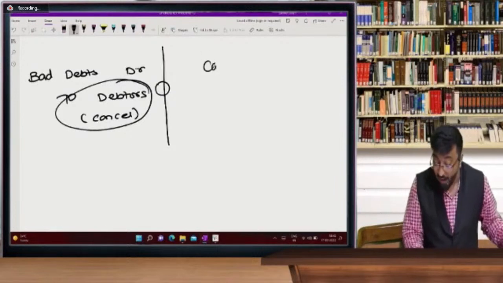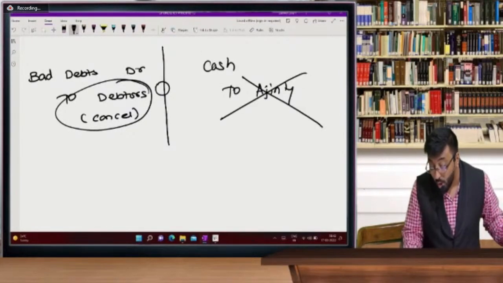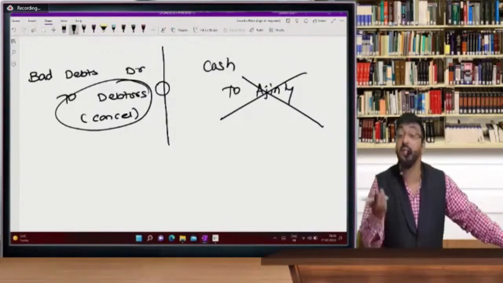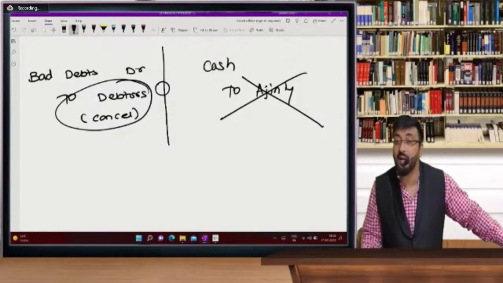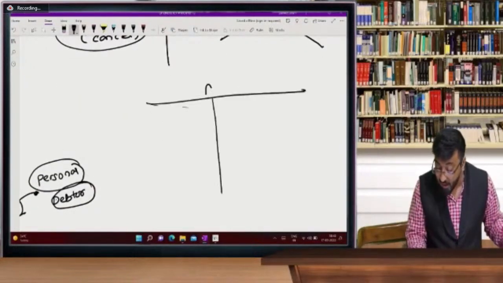So now I received cash account. If you pass entry to Ajinkya, wrong. Why? Because you are opening Ajinkya account already. You closed that account. So why to open that account? See how your Ajinkya account will look like.